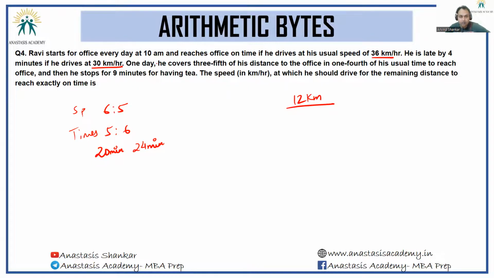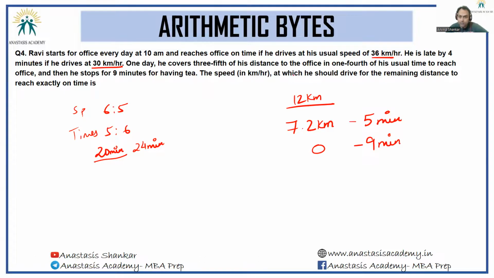Okay. One day he covers 3/5 of this distance. 3/5 of this distance would be 7.2 kilometers to the office in 1/4 of his usual time. 1/4 of his usual time of 20 minutes is 5 minutes. So 7.2 kilometers in 5 minutes have been traveled. And then he stops for 9 minutes for having tea. In those 9 minutes, nothing has happened. 0 kilometers have been traveled.